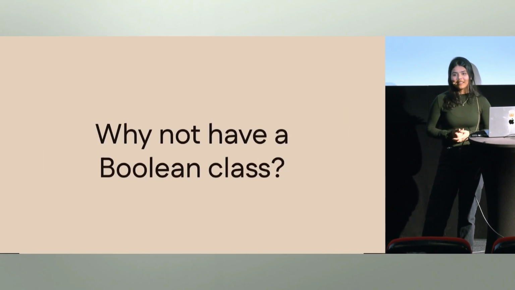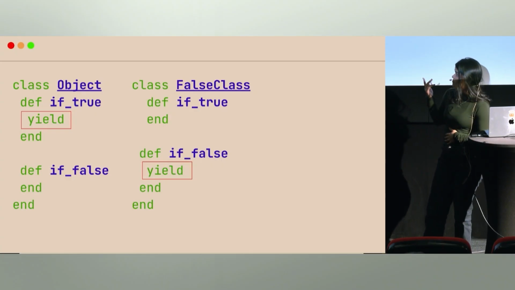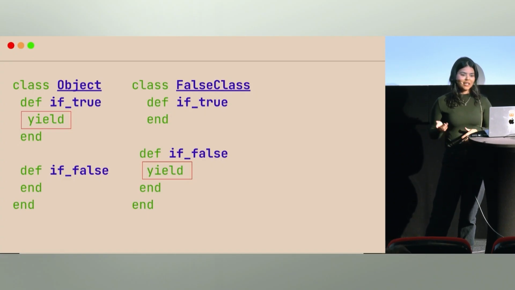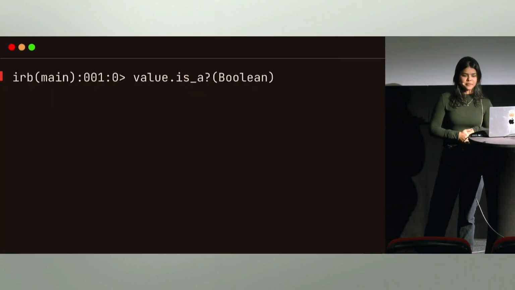The purpose of a class is that we want to group similar objects together with similar behavior. And true and false are actually not similar. They are the opposite. They have completely opposite behaviors, so they just don't belong in the same class. I think that makes a lot of sense to me. We see that in if-true, if-false, and the other way around.